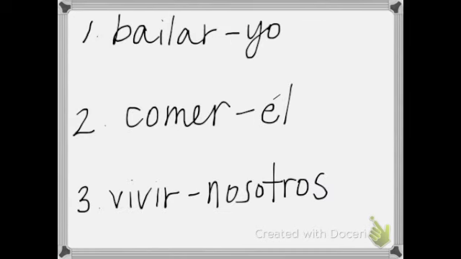Okay, here we have a little bit of practice. You don't have this on your sheet, so just try to do this before I can, maybe on a separate sheet if you want to write them down, or if you can just do them in your head, that also works. So number one, we have bailar, the yo form. So remember, look at the ending of the verb, drop the ending to get your stem, and then add your correct ending. I'm going to put the answer up.